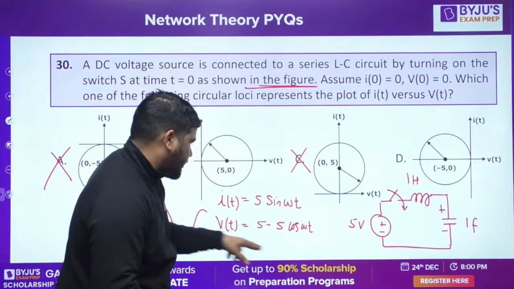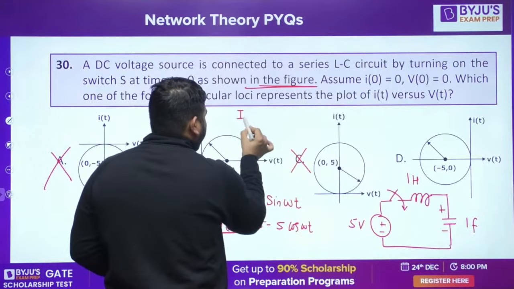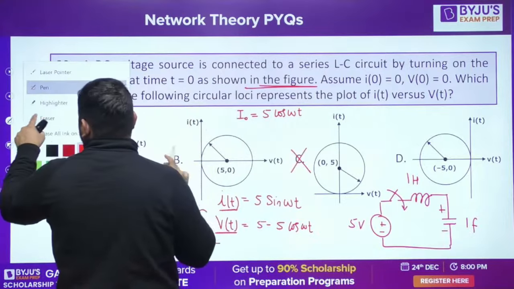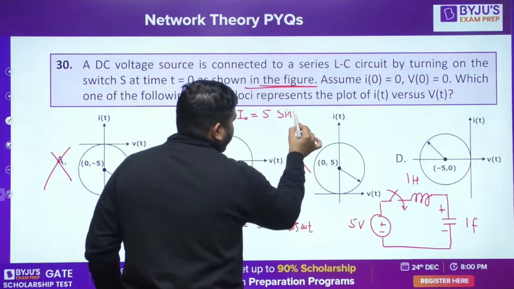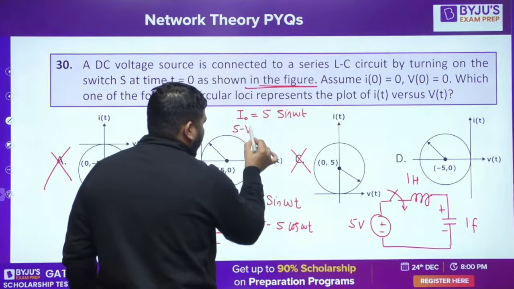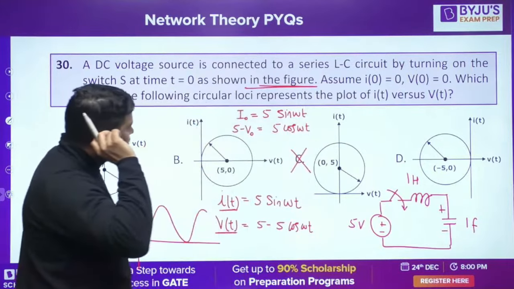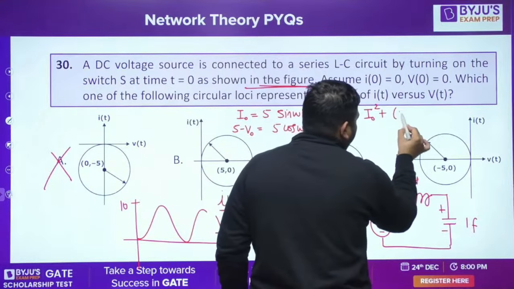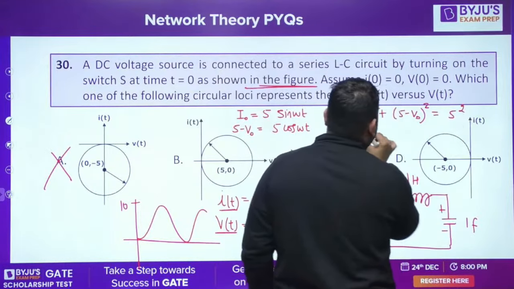Now I need to write the locus. How to write the locus? Let's call it I naught. Let's call it V naught. So I naught is equal to 5 sine of omega t. Now I can plot the locus. And 5 minus V naught is equal to 5 cos of omega t. Okay. Now what you can do is you take square on both sides. So you'll get I naught square plus 5 minus V naught square is equal to 5 square. So it's a circle equation.